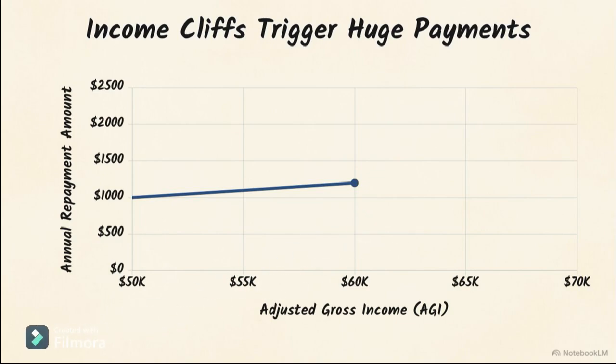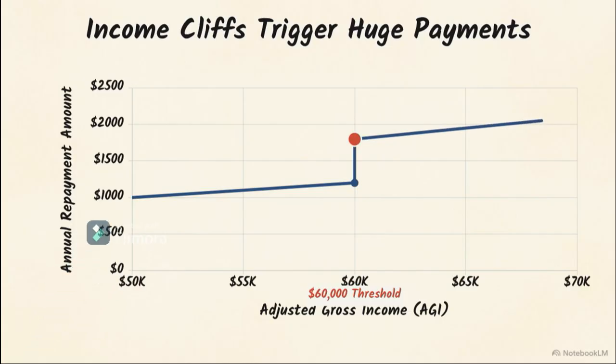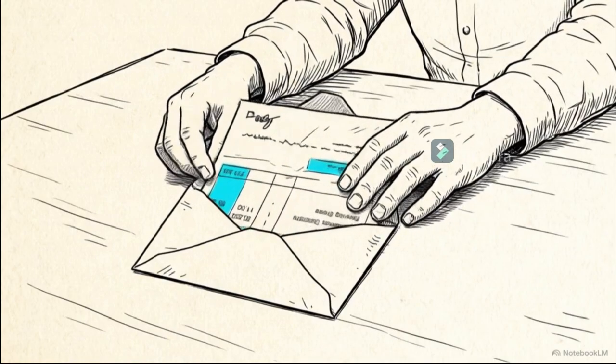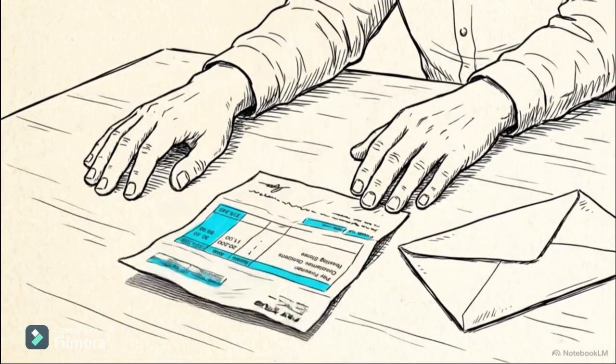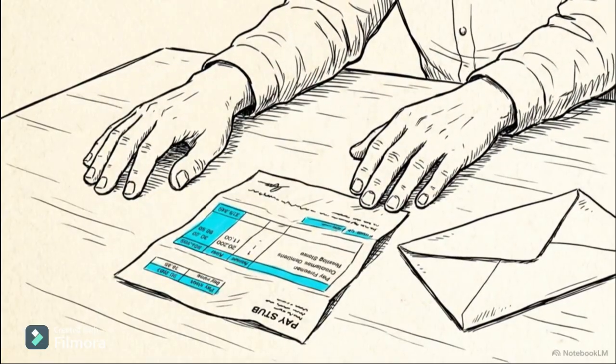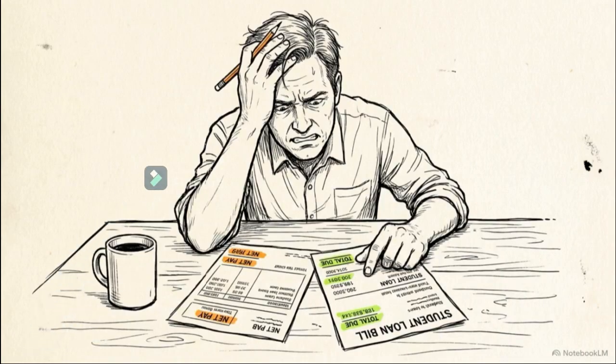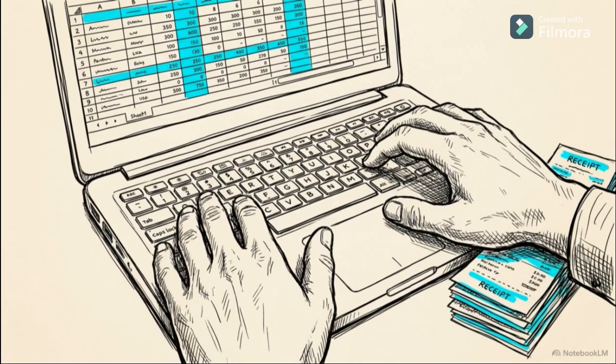But earning just one more dollar to reach an AGI of $60,000 moves the borrower into a higher tier of the sliding scale. That single dollar of additional income causes the annual payment to jump by $600. This means standard cost of living raises could inadvertently leave some borrowers with less take-home pay because of how the RAP algorithm scales. This mathematical quirk makes student loan repayment more volatile, requiring borrowers to manage their income with precision.